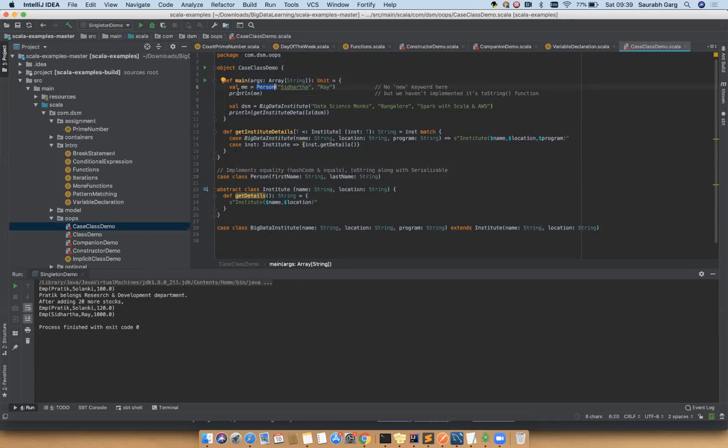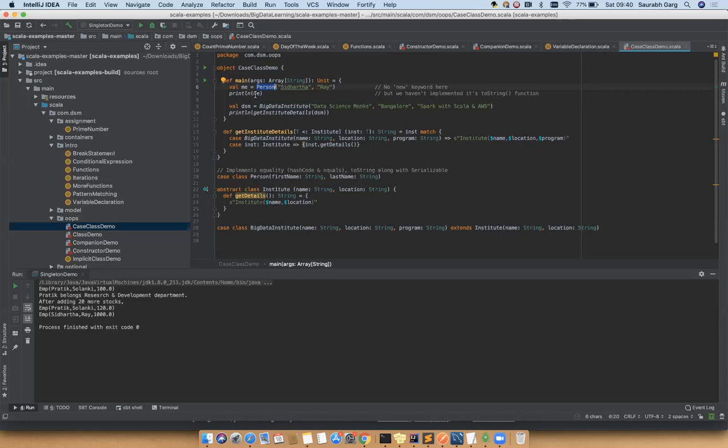So let's see. First you created a Person class. So val me equal to Person(Siddharth, Ray). Okay, so println(me). When you are defining a case class, you are getting some additional features by default. For example, when you are creating a class with the keyword case, Scala implicitly adds a corresponding companion object to that.